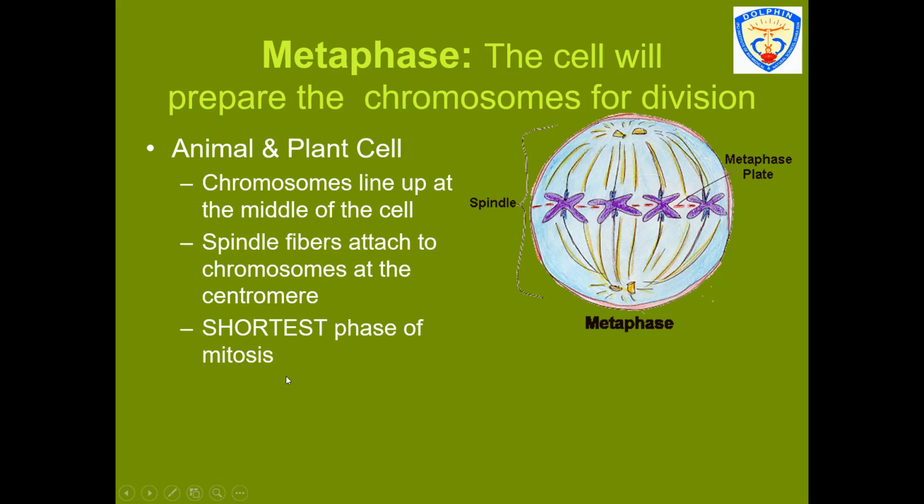mitosis cell division. In the diagram, we can see there is formation of spindle fibers. These spindle fibers will be connecting the chromosomes by means of the centromere. This is the metaphasic plate, and the chromosomes will align themselves on the equator.